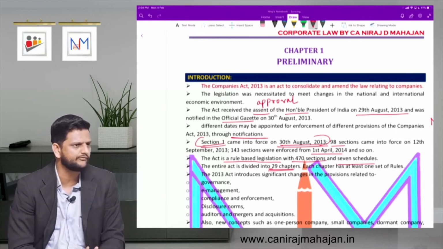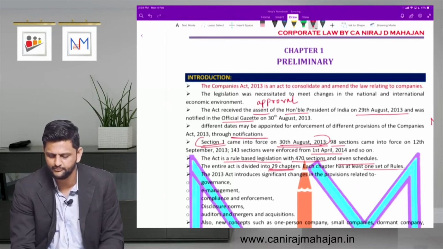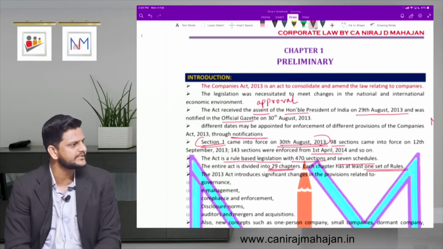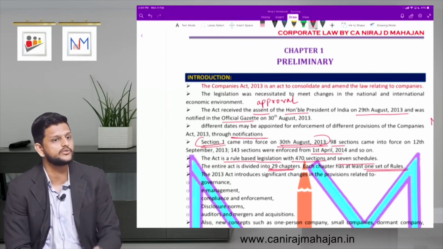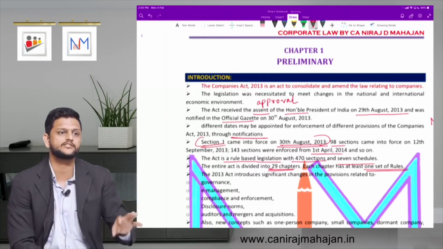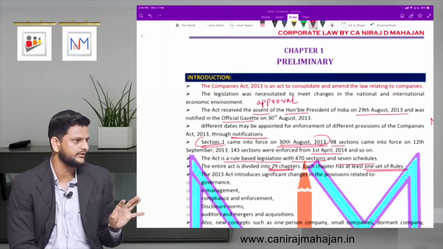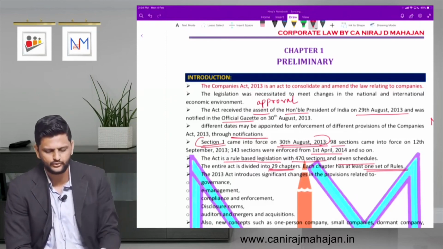How many chapters do we have for our syllabus? First 10 chapters. And this is very important. Check. Every chapter has at least one set of rules. With every chapter, pay attention, there is a separate rule given. Are you following here? Every chapter will have a separate rule.